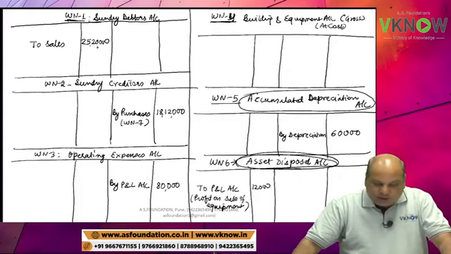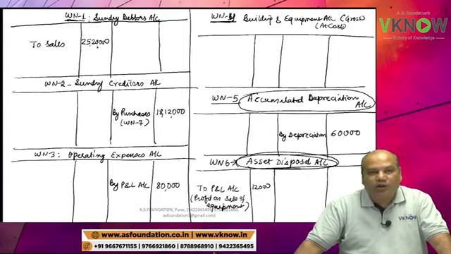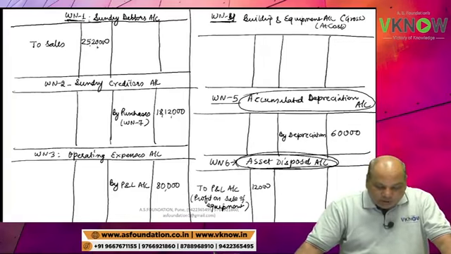So I will explain this again. Don't worry. Entry is asset disposal account debit to P&L account. Asset disposal account debit side, P&L account credit side. P&L account credit side 12,000 is appearing in the question. Asset disposal debit side we have written. Next line.